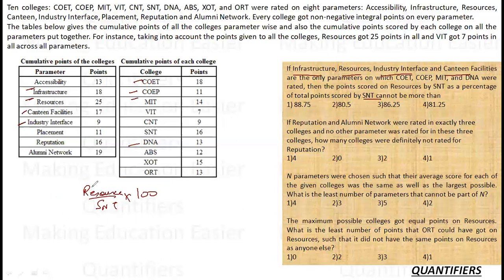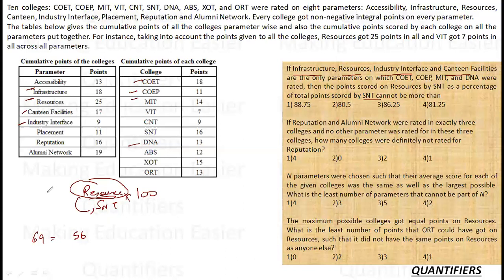Since I have to maximize this, I have to maximize the score of resources when SNT is graded. So what is the total score of these parameters? 18 and 25, 43, and 17, 60, and 9, 69. 69 is the total score, and these 4 colleges accumulate a total of 18, 11, 29, 14, 43 and 13, 56. So this 56 score is fetched from these 4 variables.